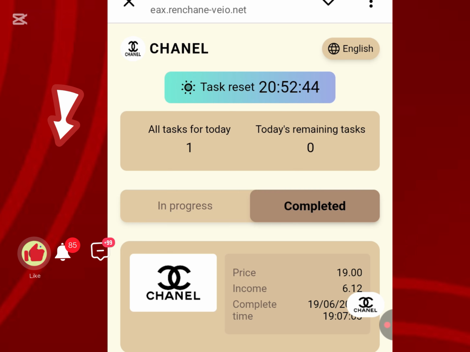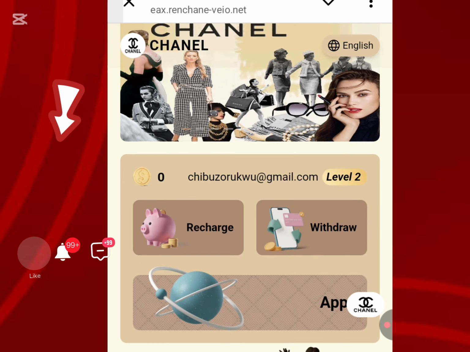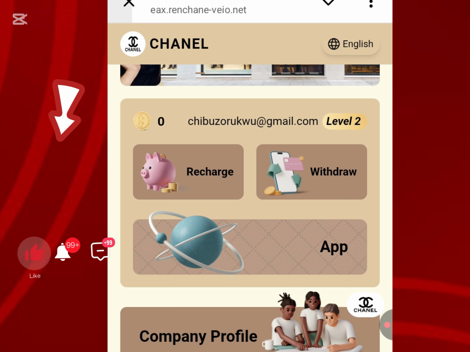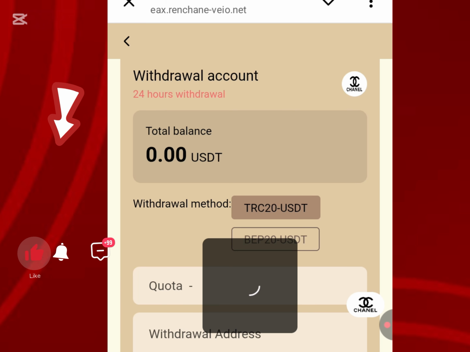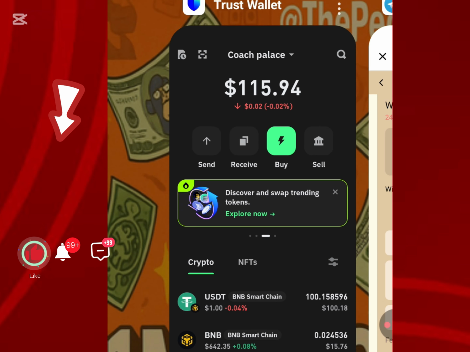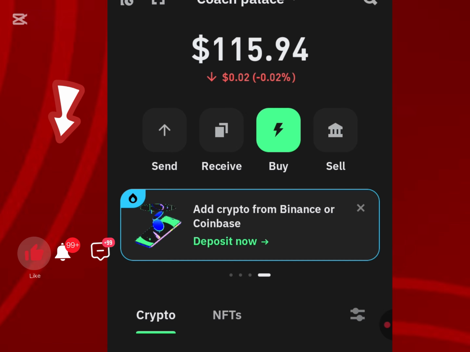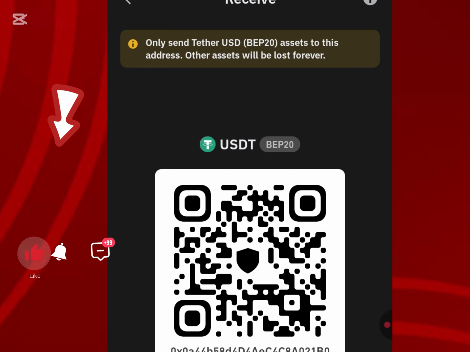Now the next thing for me to do is to go back to withdraw. I go back to my home page, and then I click on withdraw right here. I'm going to withdraw this 6.12 USDT every day. So I'm going to make use of USDT BEP20. Please make sure you are making use of USDT BEP20 because the network fee for USDT BEP20 is very low. That's why I encourage you guys to make use of it. So let me come right here and place the withdrawal immediately.